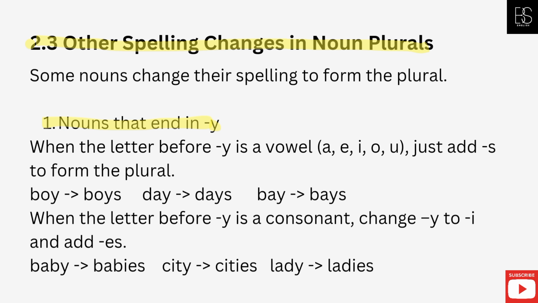2.3 Other spelling changes in noun plurals. Some nouns change their spelling to form the plural. Nouns that end in y: when the letter before y is a vowel, a, e, i, o, u, just add s to form the plural. Boy, boys; day, days; bay, bays. When the letter before y is a consonant, change y to i and add es. Baby, babies; city, cities; lady, ladies.